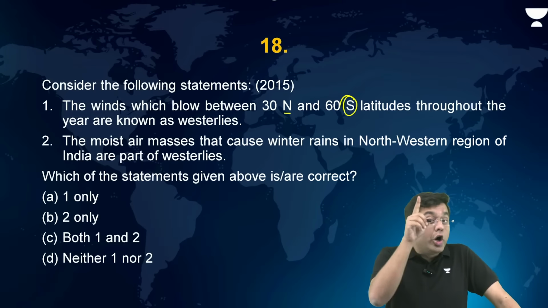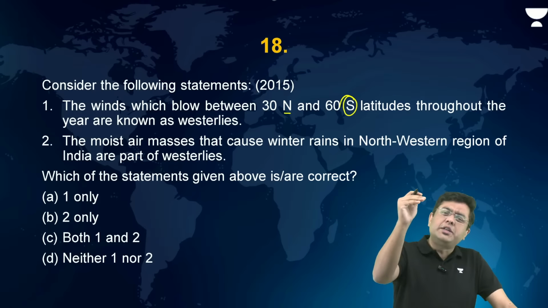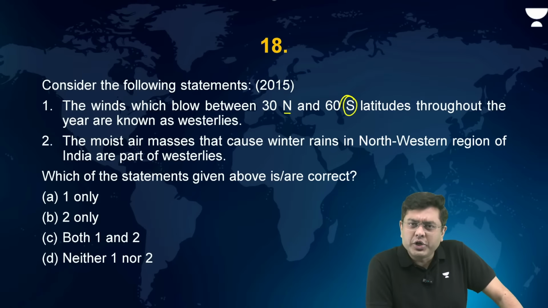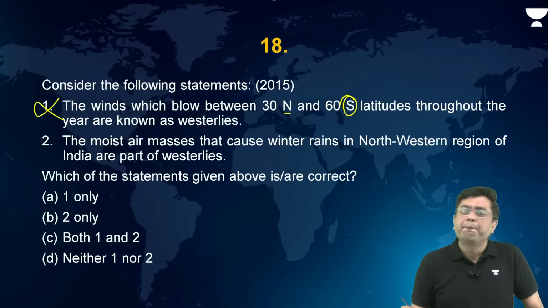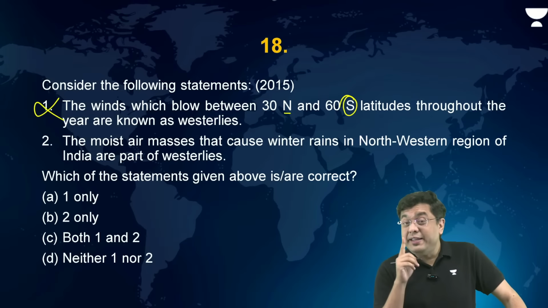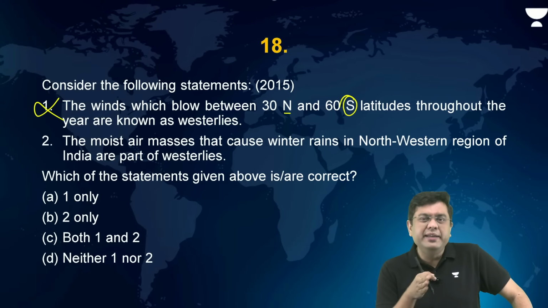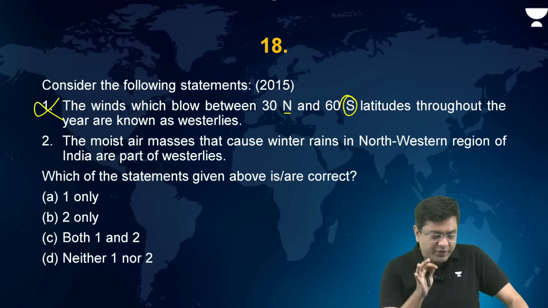But 30 north to 60 south, is there any such wind which starts from 30 north and comes to the subtropical low pressure in the southern hemisphere? Absolutely not. Westerlies do blow between 30 north to 60 north and 30 south to 60 south, but nothing from 30 north to 60 south. This is incorrect.